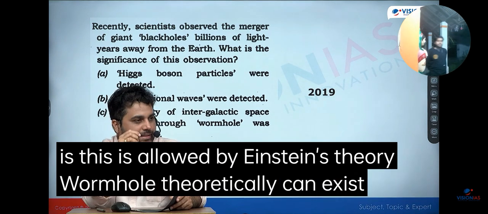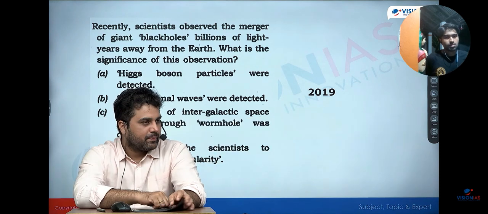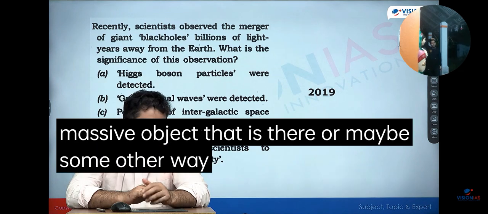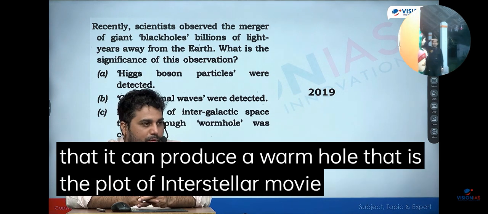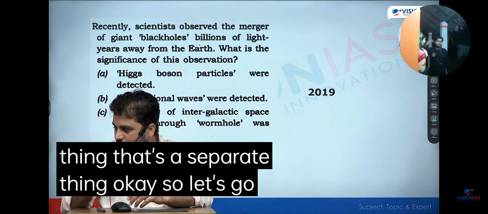Wormholes can theoretically exist, but do they exist? First of all, we do not know. Do we have a setup to determine that? Not at all. If this happens, it will be because of the gravitational anomaly of some massive object that is there. Or maybe in some other way we have figured out how to create artificial gravity so powerful that it can produce a wormhole. That is the plot of the Interstellar movie. Okay, that's a separate thing. So let's go and see the next question.